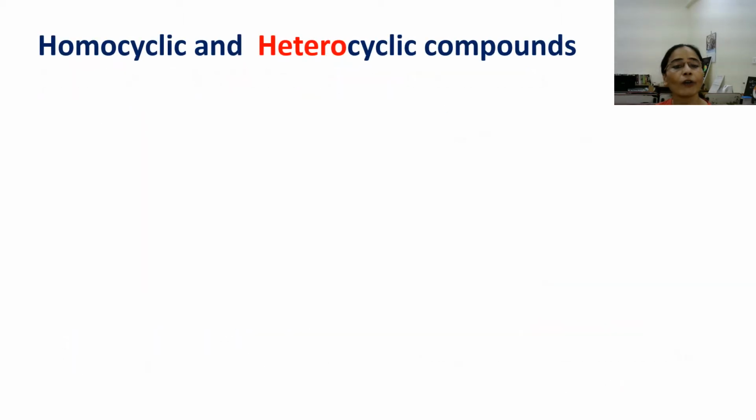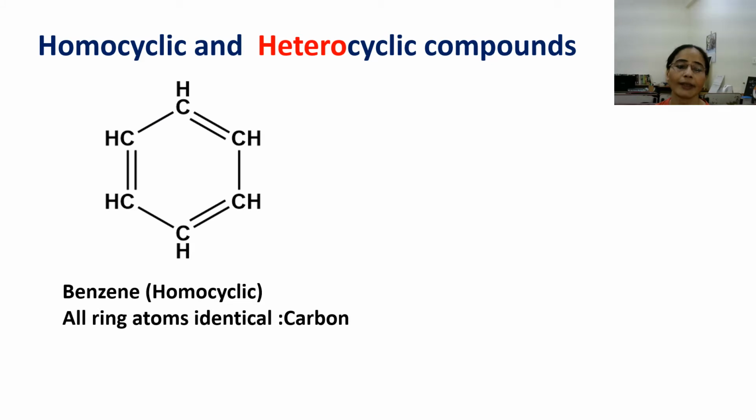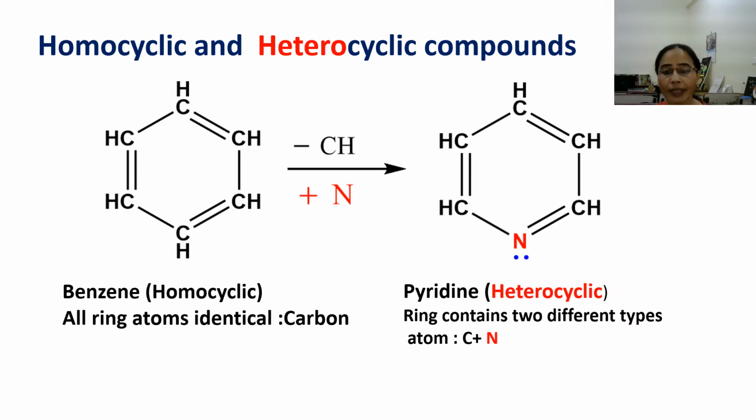Now we can derive a heterocycle here from the carbocyclic compound. You can see an example here, that is benzene, and since all its ring atoms are identical, that is carbon, this compound is classified as homocyclic. And if one of the CH units of this benzene is replaced with an equivalent nitrogen atom, then we will get another type of compound, that is pyridine, and this pyridine is classified as a heterocyclic compound.